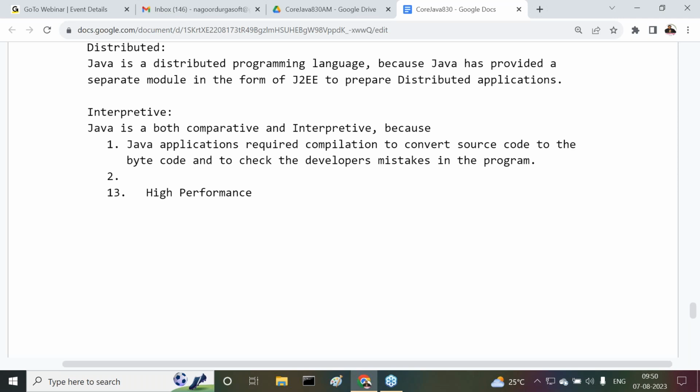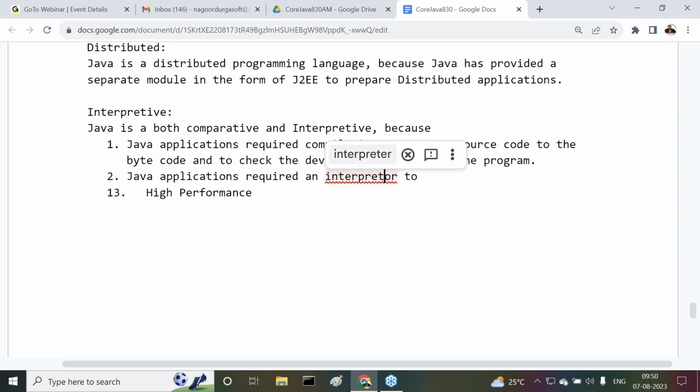All of you understand it clearly? To execute Java applications, Java programs require an interpreter to execute the Java applications.